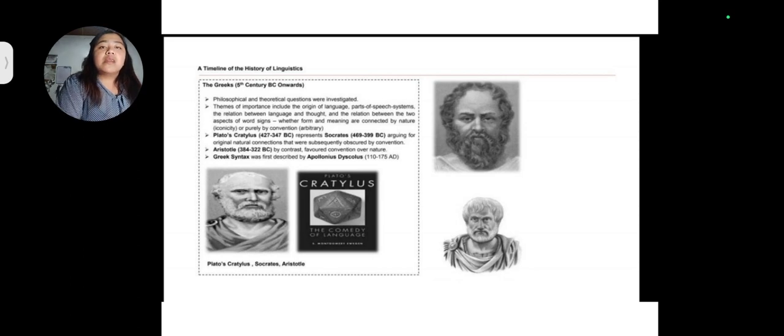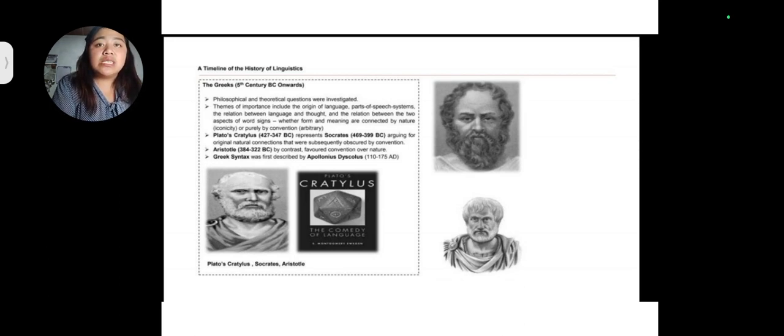So, in this one, Plato's Cratylus at the time 427 to 347 BC represents Socrates arguing for original natural connections that were subsequently obscured by convention.